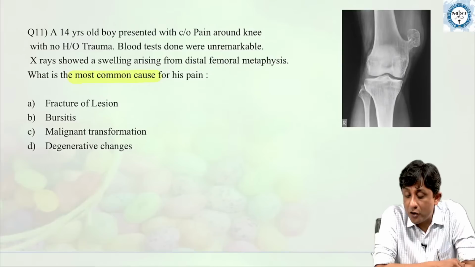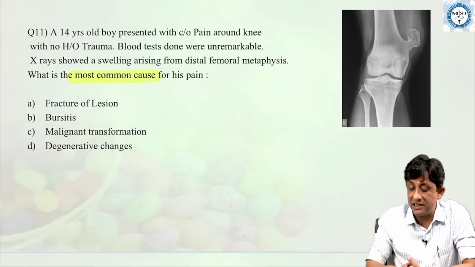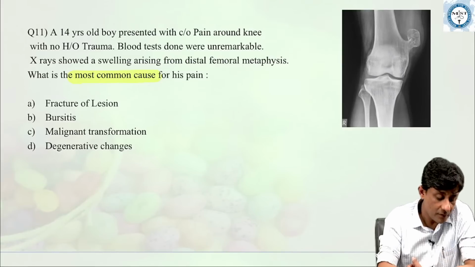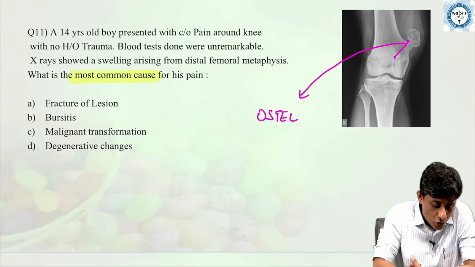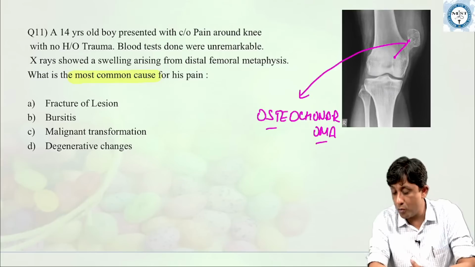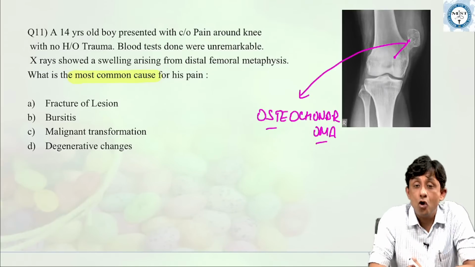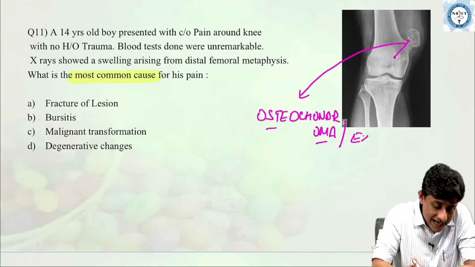So first, all of you have to see and tell me what this lesion is. So friends, a lesion from the metaphysis growing away from the center is an osteochondroma, also called exostosis.